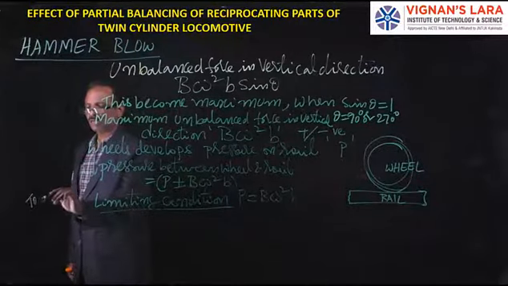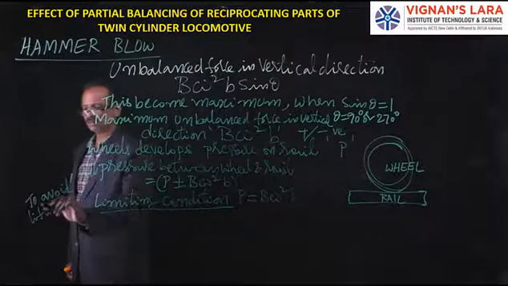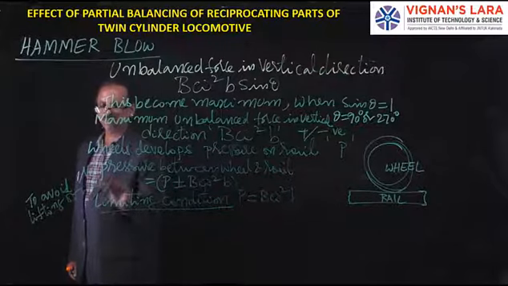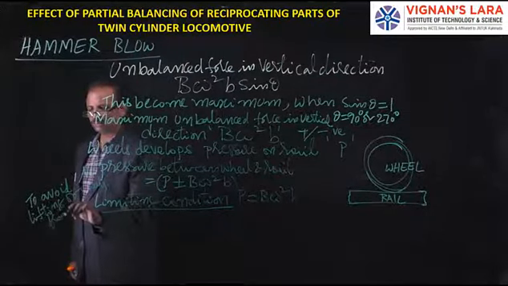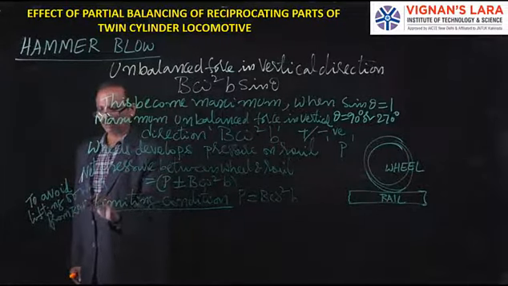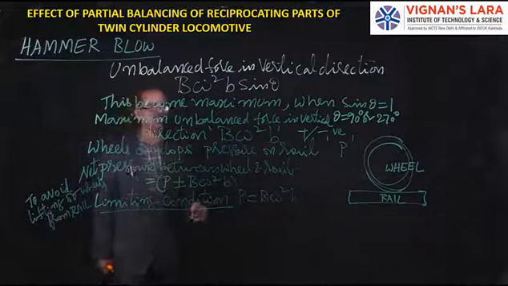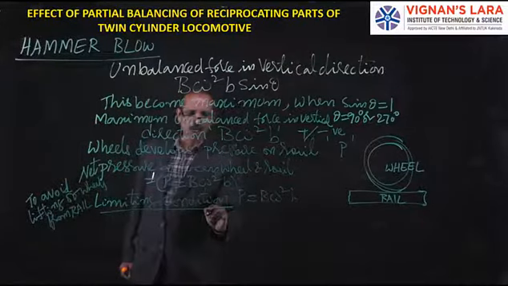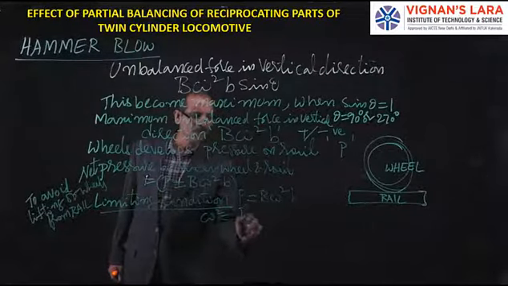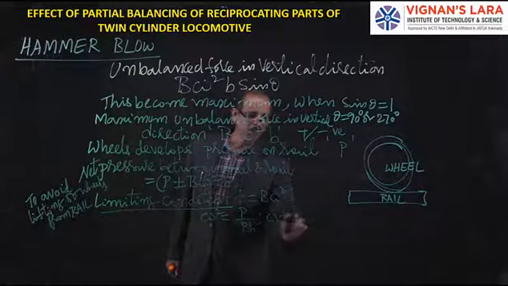To avoid lifting of wheels from the rail or track, the limiting condition is P equal to b omega square b, or omega square is equal to P by bb, or omega is root over P by bb.